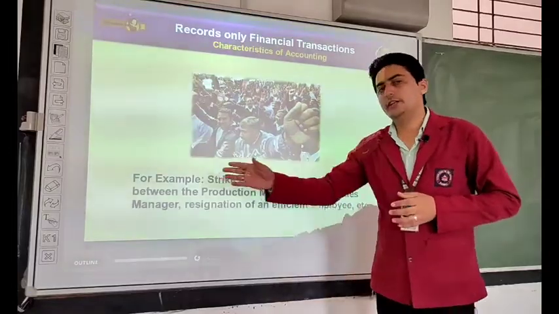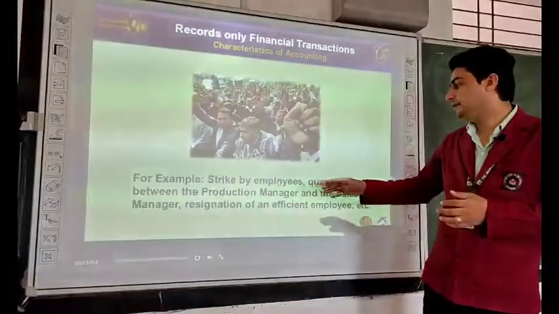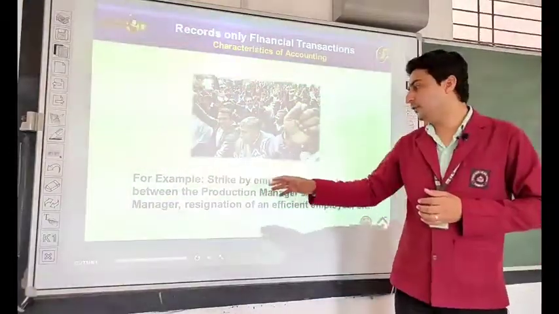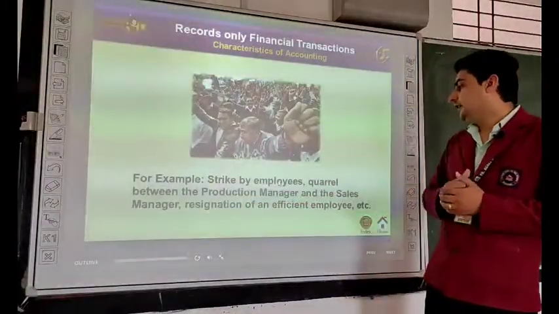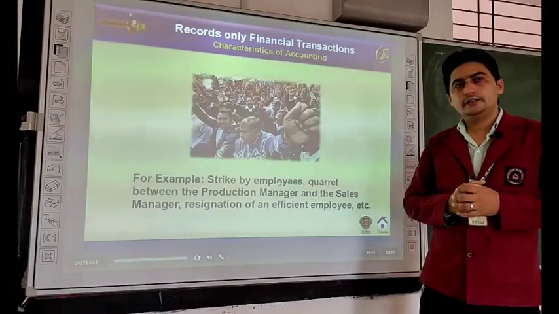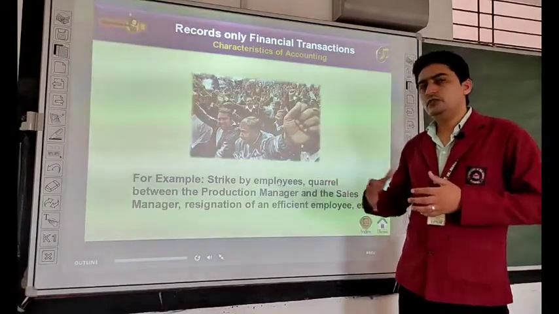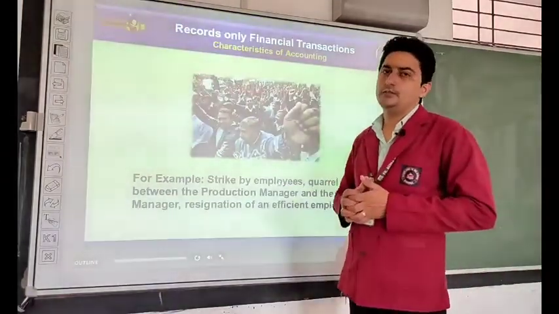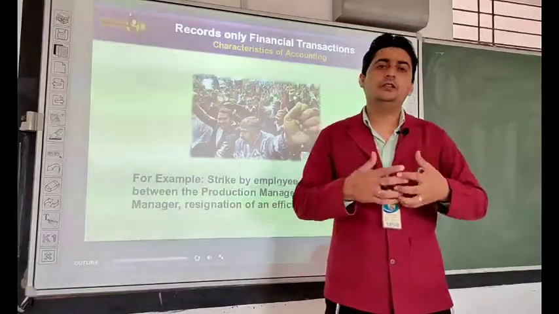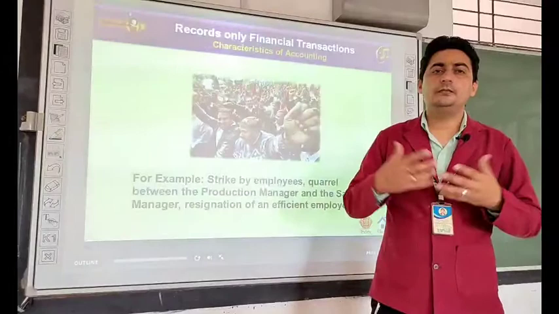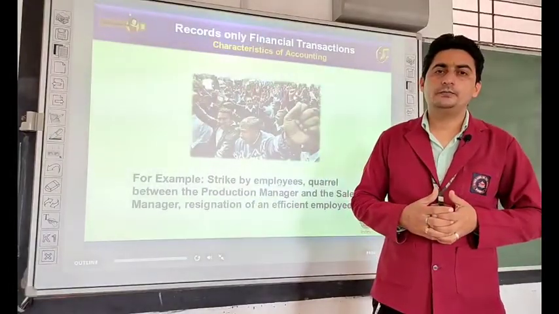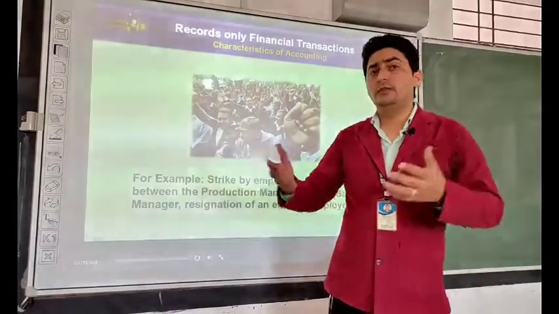Why is it so? For example, a strike by employees, a quarrel between the production manager and the sales manager, the resigning of an efficient employee, etc. If there is a strike by employees, your firm will incur loss. If they are on strike for a long time, there will be no operational activities in your firm, on the basis of which your firm can incur loss.